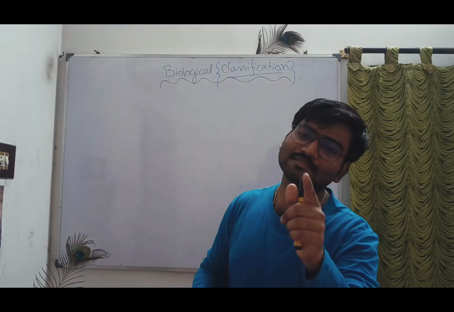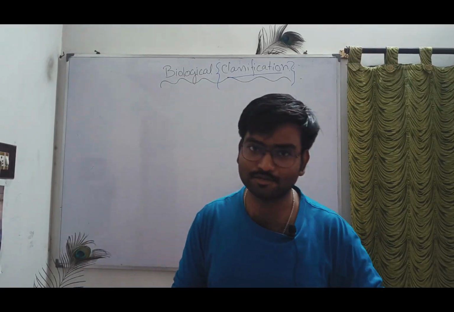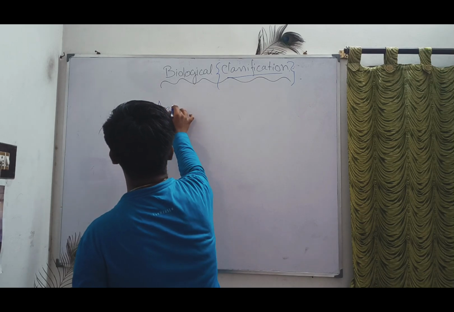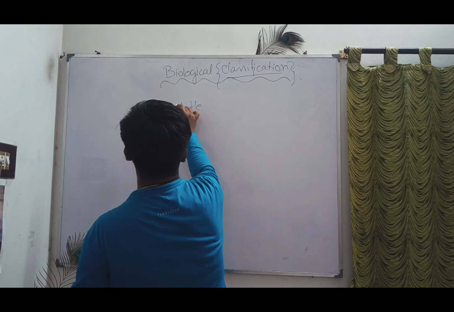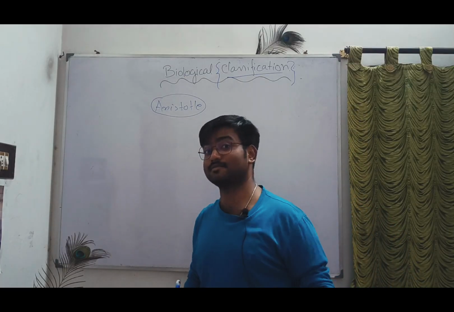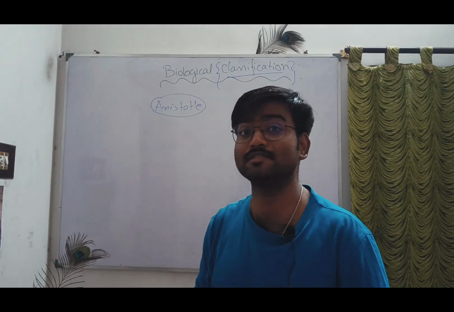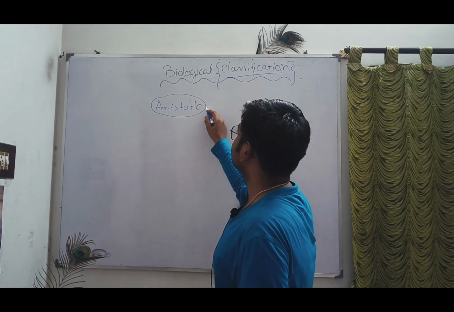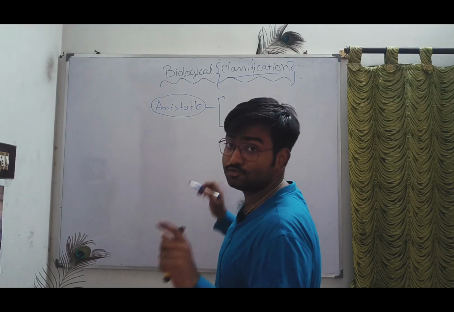There was a scientist, the name of the scientist was Aristotle. We know Aristotle is considered the father of biology. But if anyone asks who coined the name biology, then the name is Lamarck. Aristotle first divided the entire world into two parts.